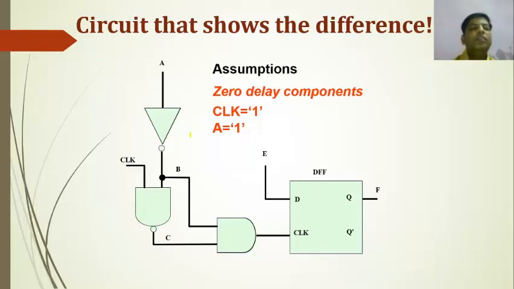Here we have shown one example circuit that shows the difference. We have one inverter, one NAND gate, one AND gate, and one D flip flop. So consider clock is equal to 1. If my clock is equal to 1 and A is equal to 1, the signal will be 0 because of the inverter. Then that signal is provided to the NAND gate and AND gate.